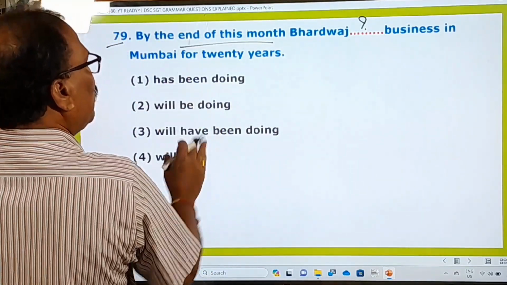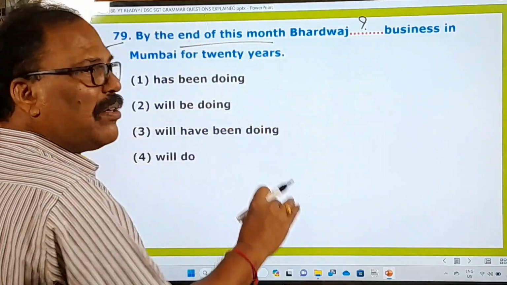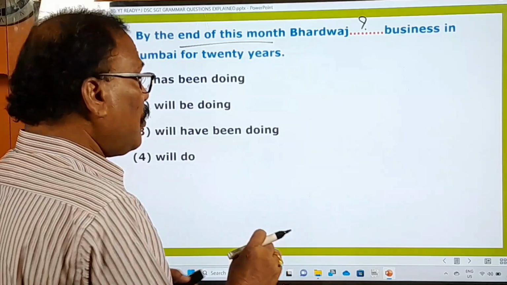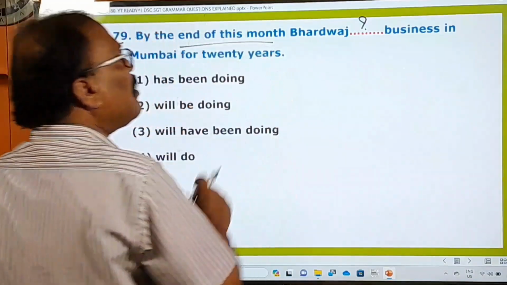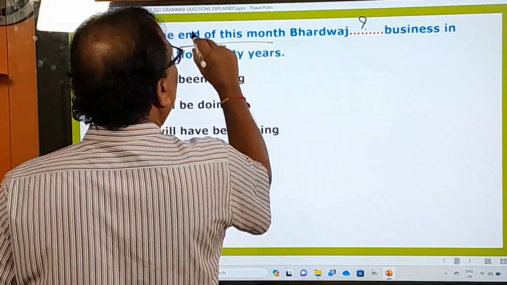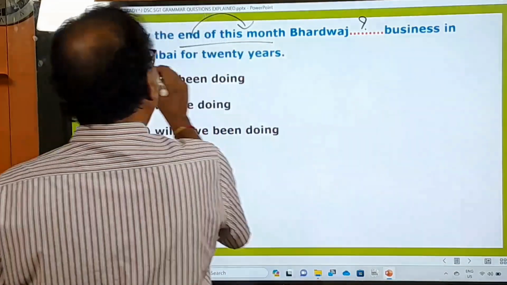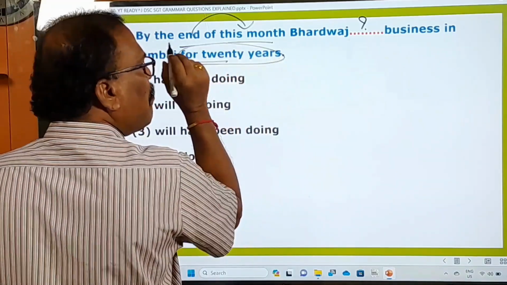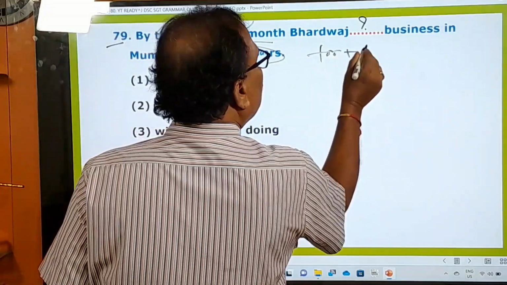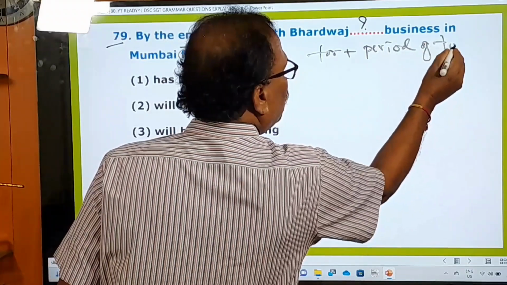So these are there. But now, in order to choose the right option, what to do? We have to just observe this sentence. What is this? By the end of this month, ee nelakariki Bharadwaj dash business in Mumbai for 20 years. Remember, here for plus period of time is used, right?